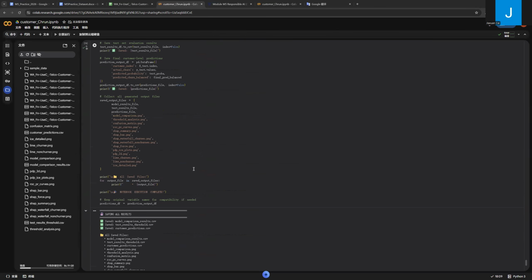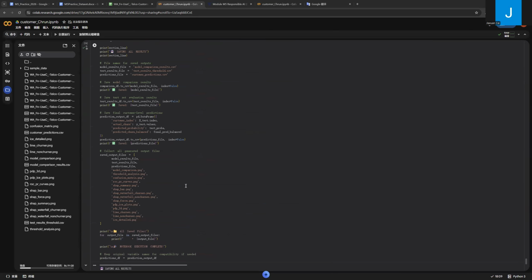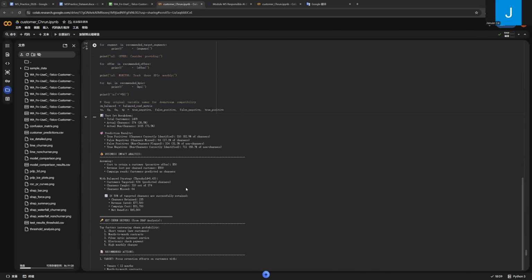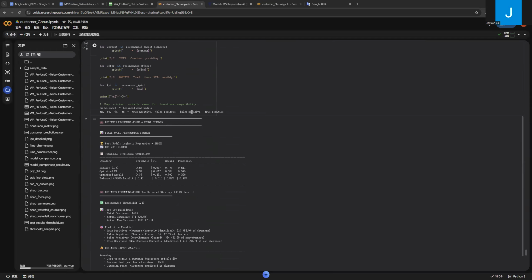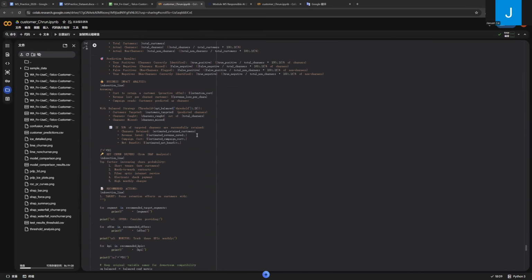Companies can target these customers with retention strategies such as contract incentives, loyalty rewards, and automatic payment discounts. By combining predictive modeling with responsible AI principles, businesses can reduce churn while maintaining fairness and transparency.